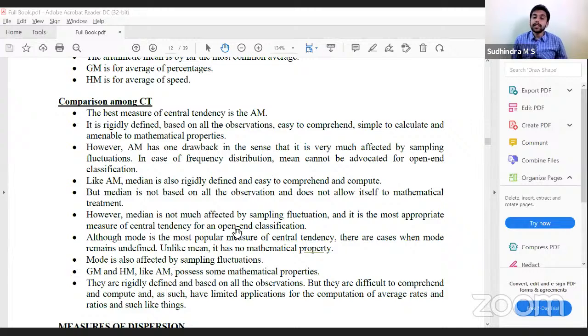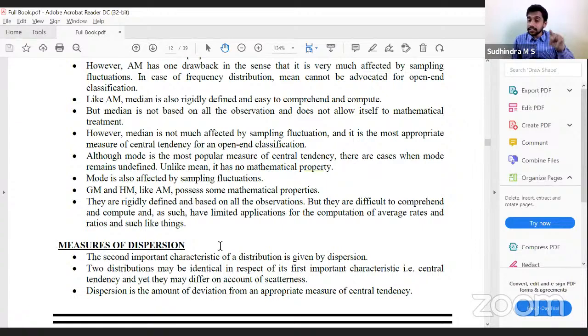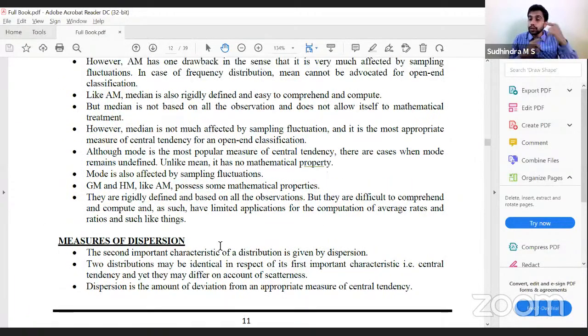Yes. With that, we are done with measures of central tendency. Next, the last part of this chapter, measures of dispersion. Measure of central tendency is the tendency of the values to cluster around the central value. Measure of dispersion is the amount of deviation of the values from that central value. The second important characteristic of a distribution is given by dispersion.